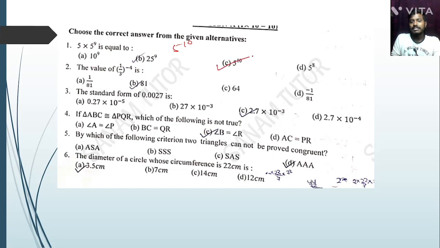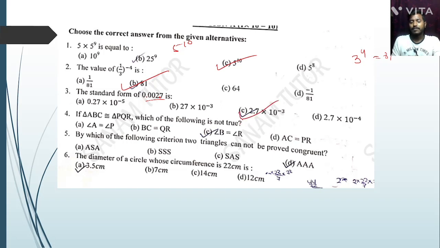Next question, the value of 1 by 3 whole to the power minus 4 is 3 to the power 4, that is 81. So option B is the correct answer. The standard form here is points, so we can write 2.7 into 10 to the power, counting 1 2 3, 10 to the power minus 3. So option C.